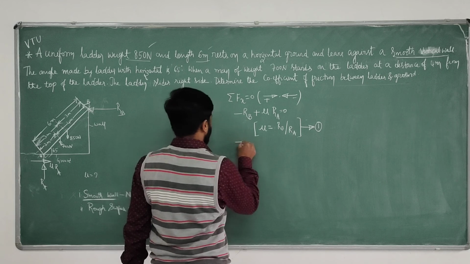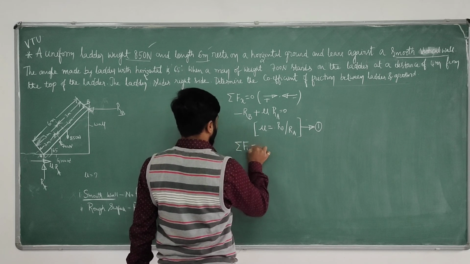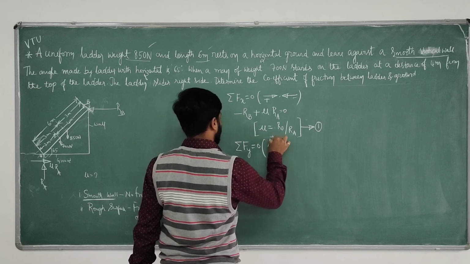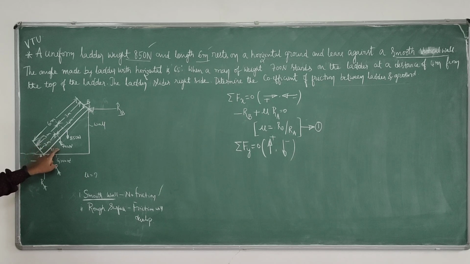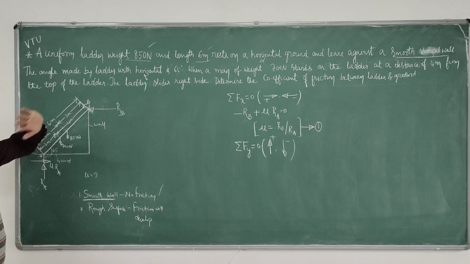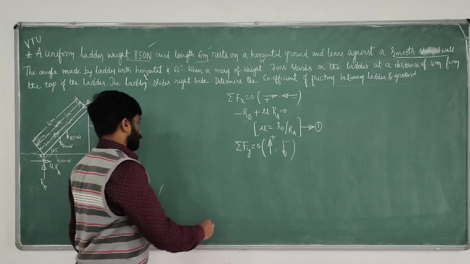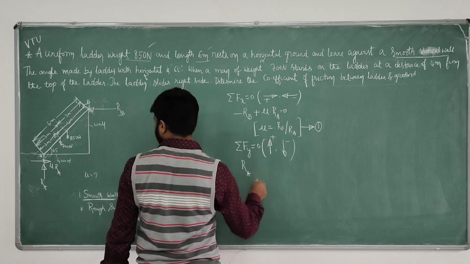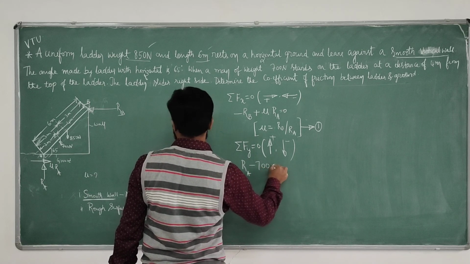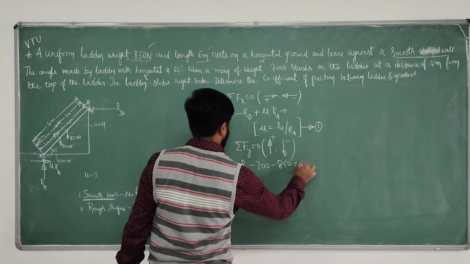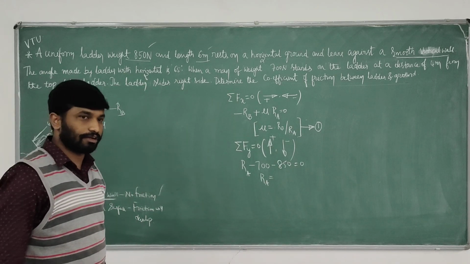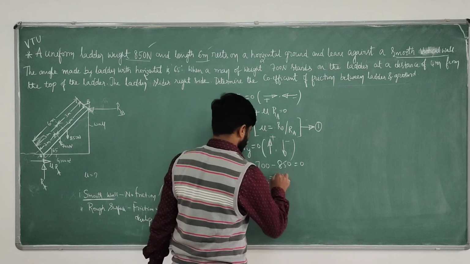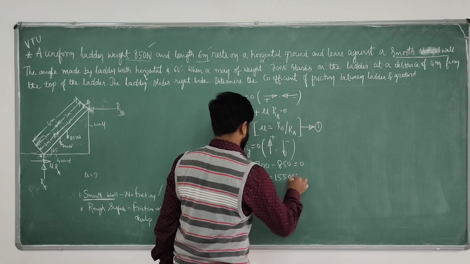Next, consider sigma Fy equals 0. All upward forces are positive and all downward forces are negative. So how many vertical forces? Plus RA, minus 700, minus 850, only these three. Here we do not have friction because of the smooth vertical wall. Therefore plus RA minus 700 minus 850 equals 0. What is the value of RA? 700 plus 850, which is 1550 Newton.